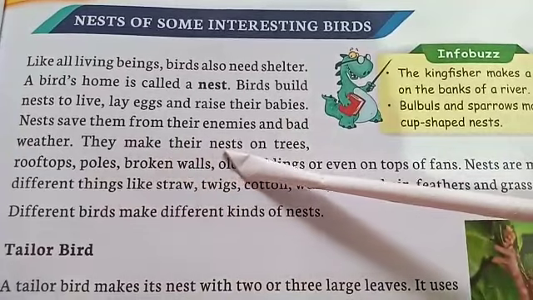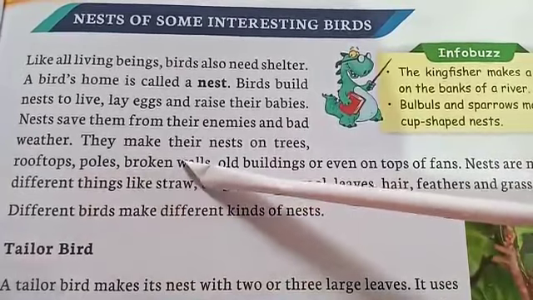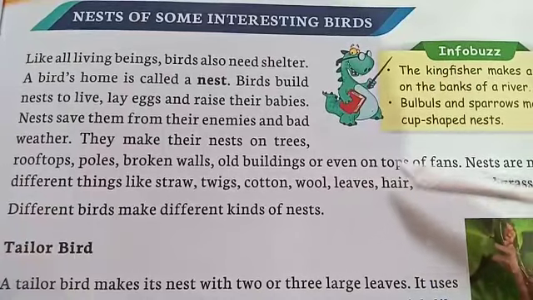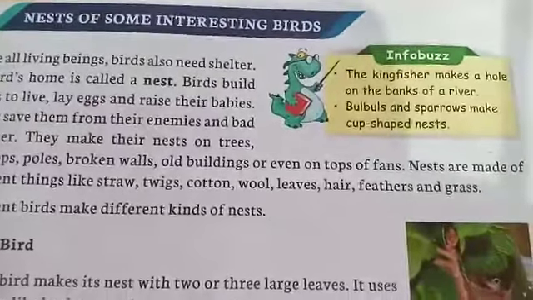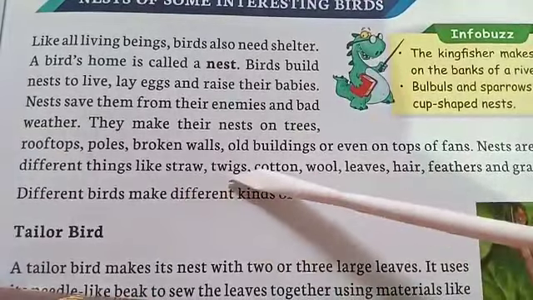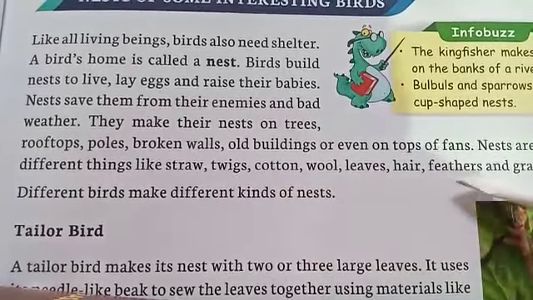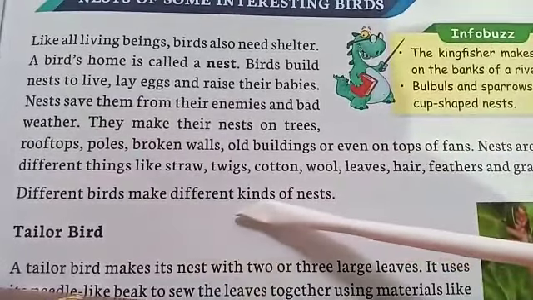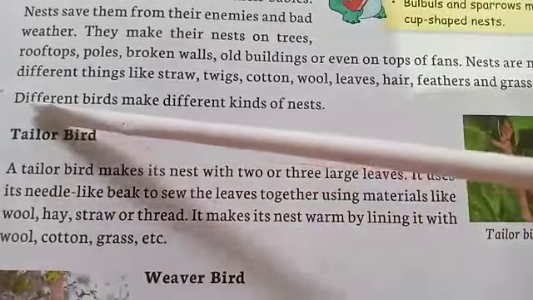They make their nest on trees, rooftops, poles, broken walls, old buildings, or even on tops of fans. Nests are made of different things like straw, twigs, cotton, wool, leaves, hair, feathers and grass. Different birds make different kinds of nests.